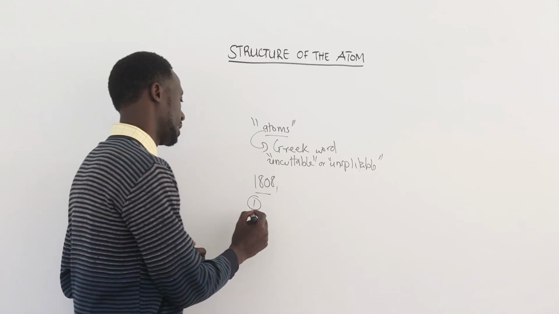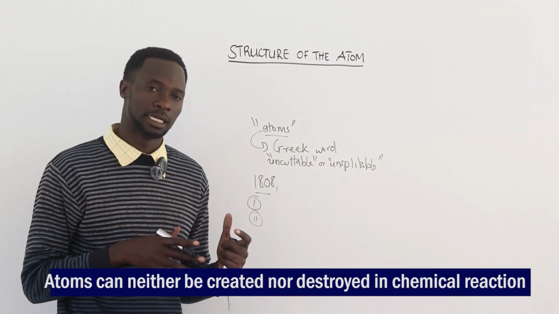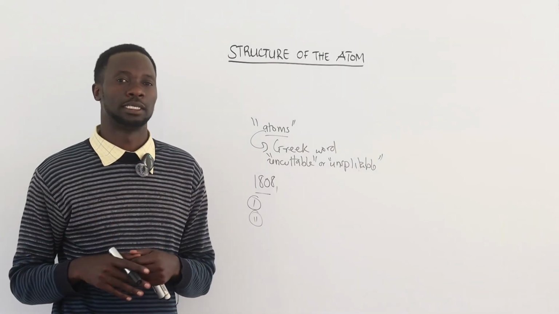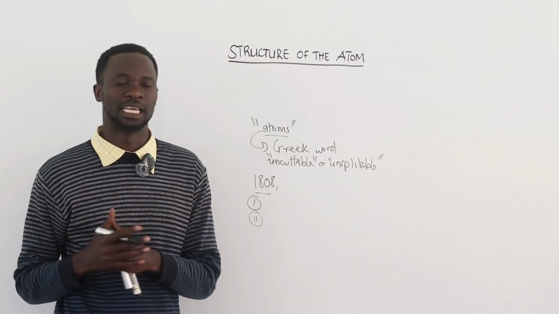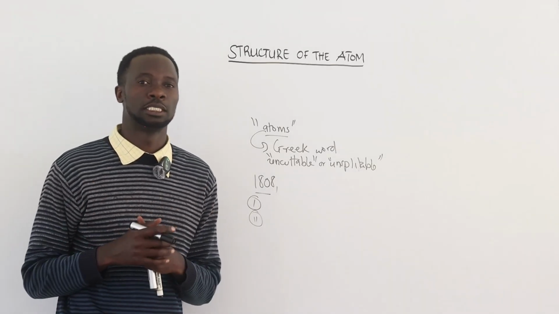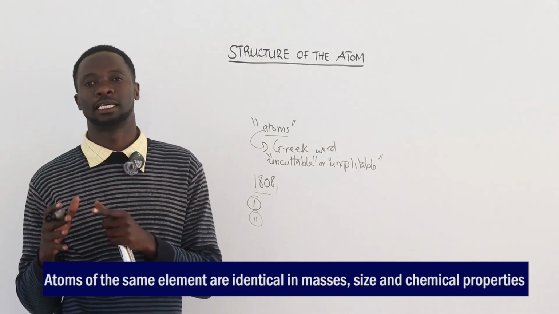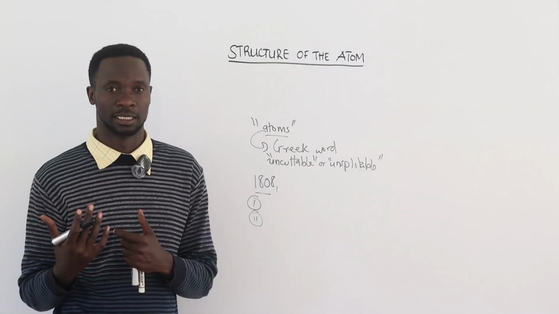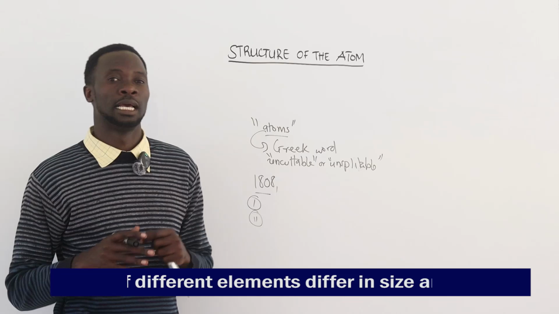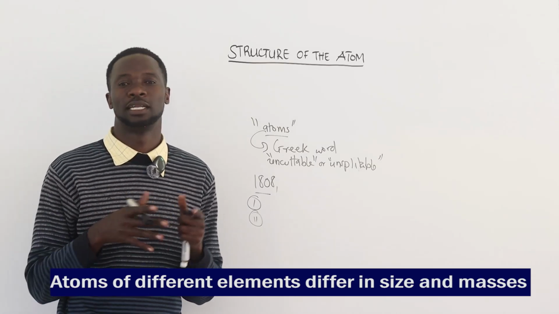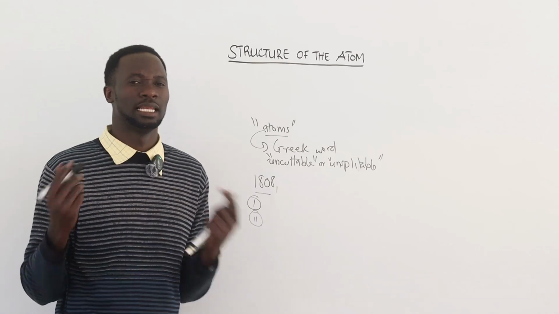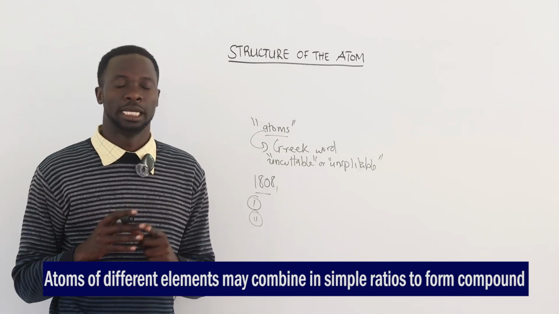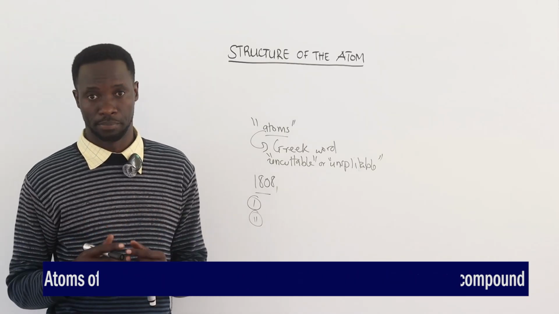Second point, he said the atoms can neither be created nor destroyed. It means these tiny indivisible particles cannot be created, and they also cannot be destroyed. Third point, he said that atoms of the same element are identical in mass, size, and chemical properties. Fourth point, he said atoms of different elements differ in size and masses. And last point, Dalton suggested that atoms combine in small ratios to form compounds.